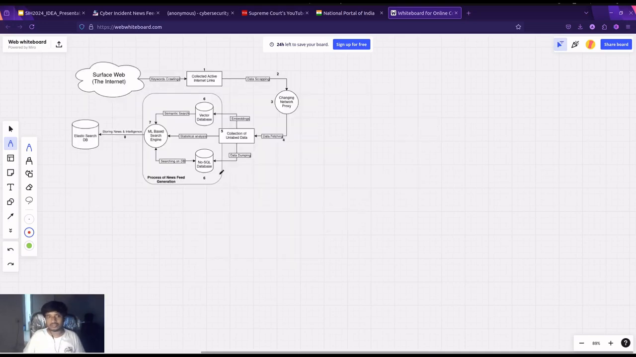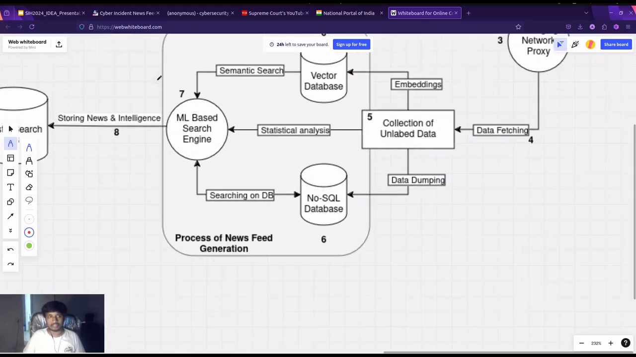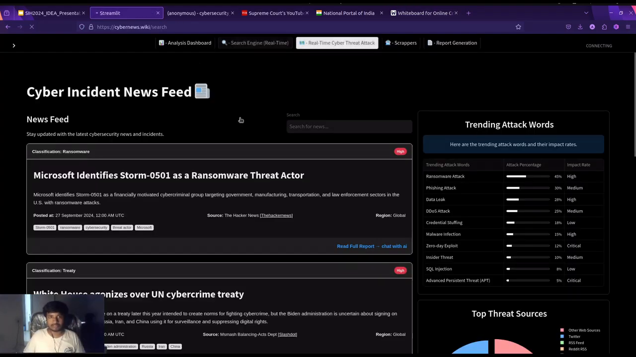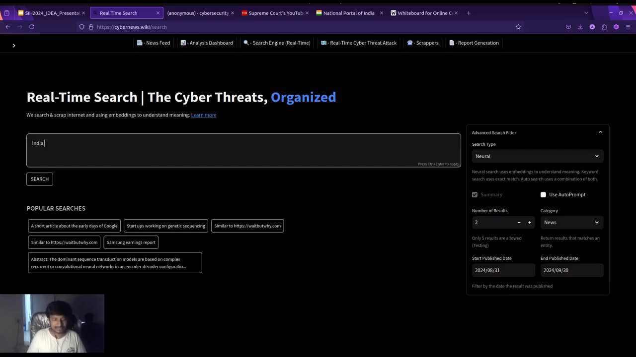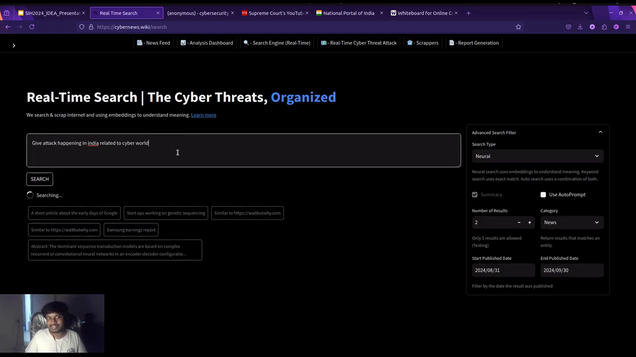Now, we have our ML based search engine, as I show you here, which is a real-time search engine. For example, you can see the type of query I just typed: India attack, or give attack happening in India related to the cyber world. This is just a plain English query which I wrote.